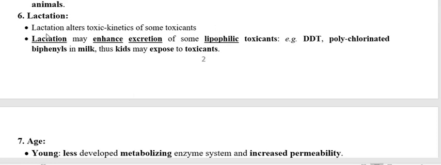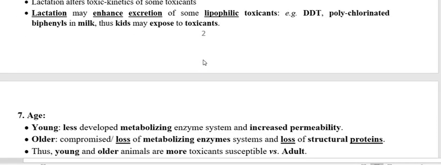So in animals which are lactating, you will find lipophilic toxicants like DDT and polychlorinated biphenyls also in the milk. This is very dangerous for suckling kids, because these toxicants like DDT or polychlorinated biphenyls are coming in the milk, and the suckling kids are going to be exposed to the toxicant. So this is a very interesting thing about the host factors.